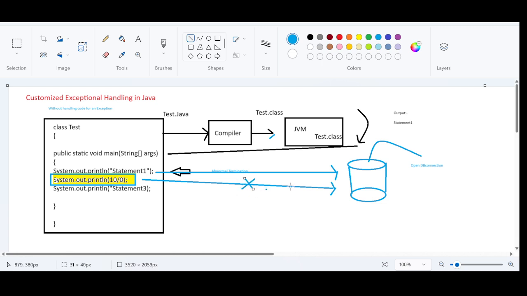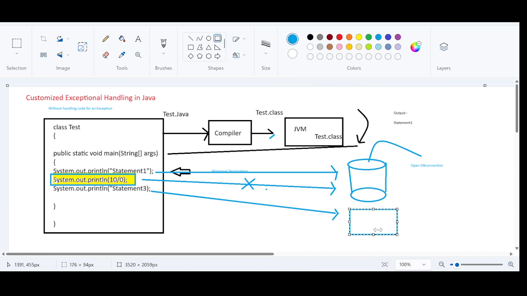Just imagine the exception occurred here, right? And the third statement is anticipated like close the DB connection. So the connection that is open needs to be closed. Third statement, close the DB connection, right? So if the exception occurred in the second statement, we cannot close the DB connection, right? This instruction will never get executed because the exception occurred in the previous statement.